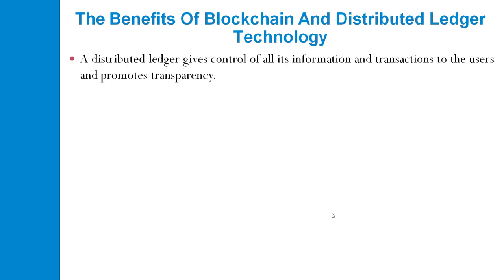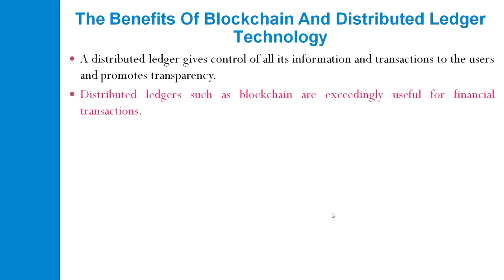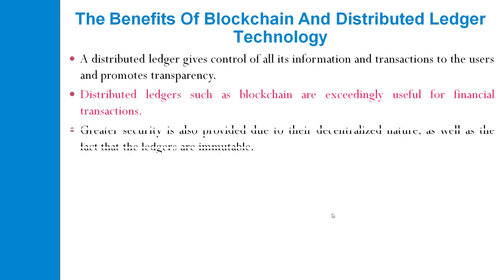It means in a distributed ledger you can access the information and do transactions as clients, which provides transparency within the transaction. A distributed ledger such as a blockchain is exceedingly useful for financial transactions.